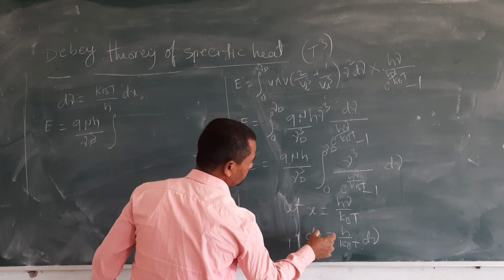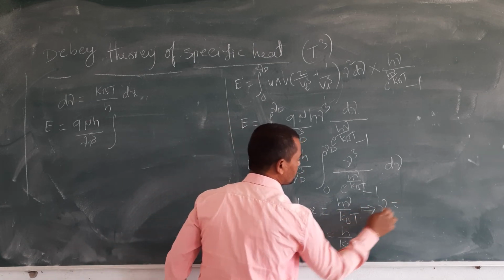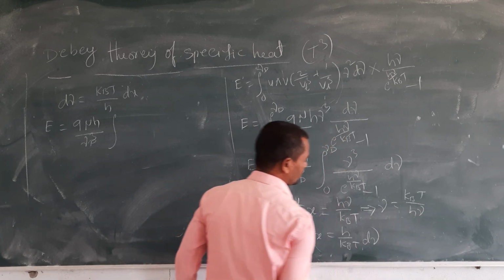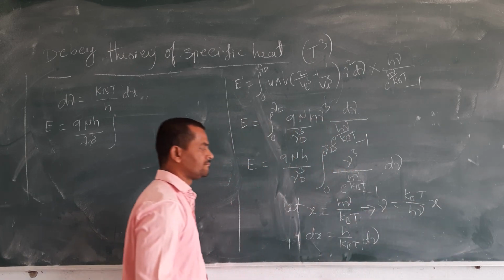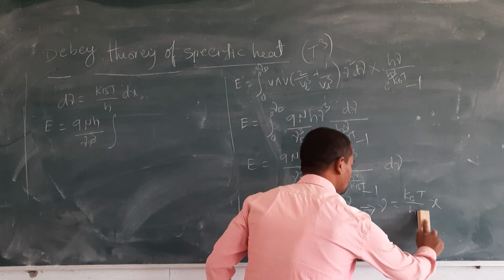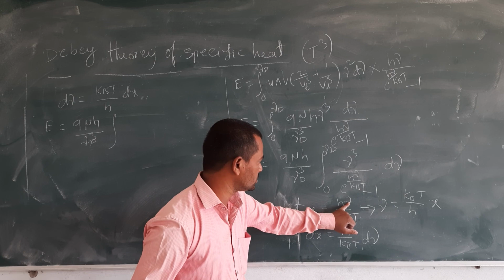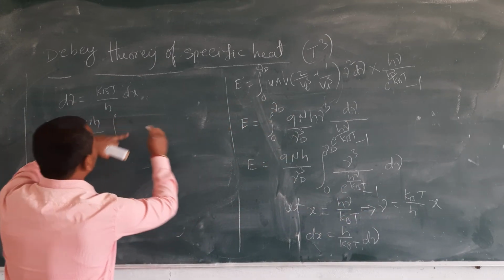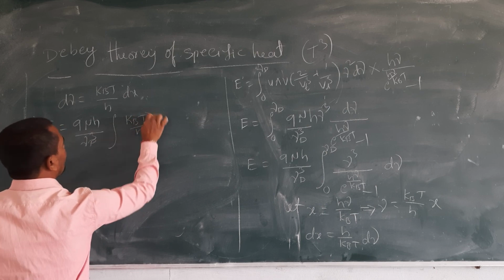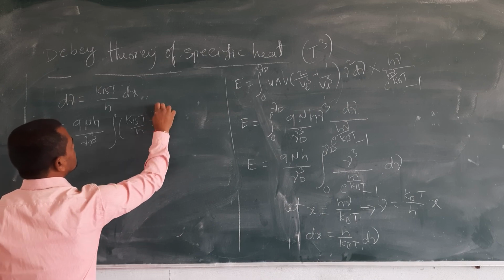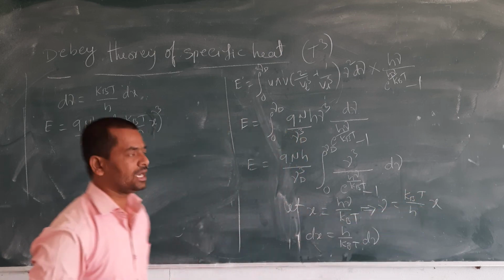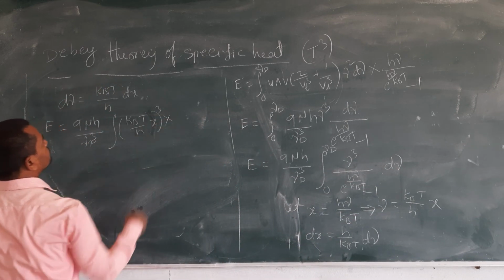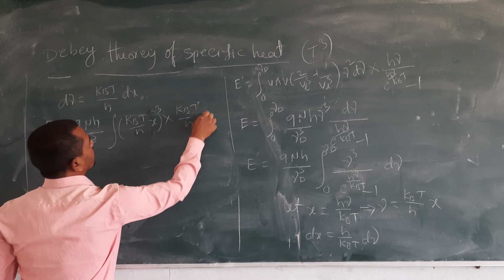In the place of nu: from this, nu is equal to kBT by h into x, so kBT by h into x whole cube, because nu cube is in the place, and d nu is kBT by h into dx.